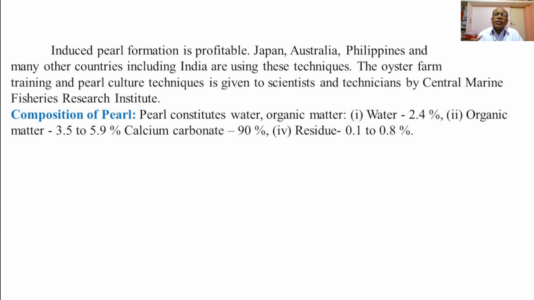But nowadays there are several countries like Japan, Australia, Philippines, including India, where a large number of fishery culturists or farmers are involved in the practice of pearl culture to produce the induced pearl.